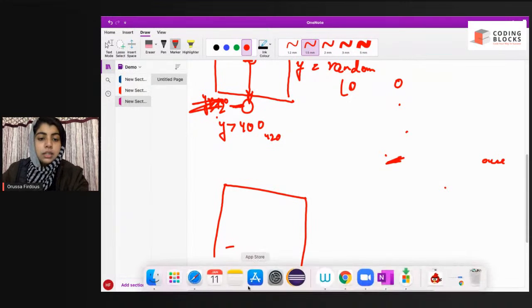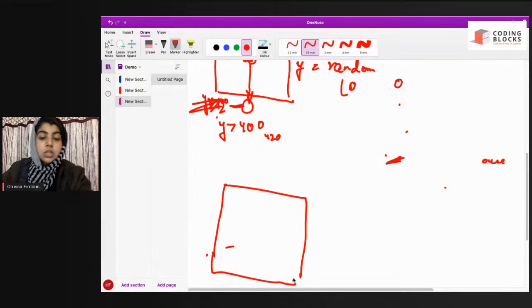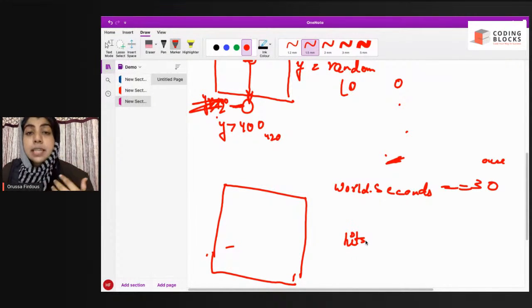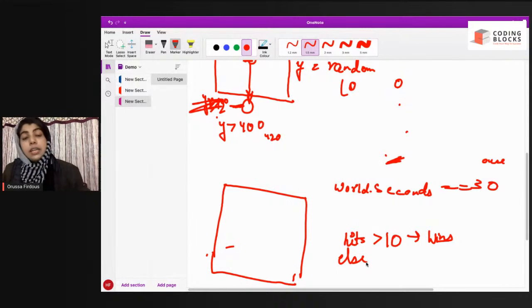So we want if world dot seconds equals 30, and if your variable's name is score or hits or smashes, is greater than 10, that means you win. Else, that means it is less than or equal to 10, that means you lose.